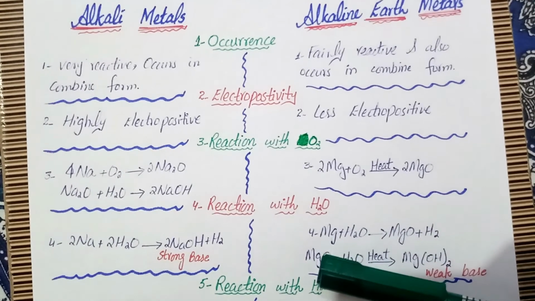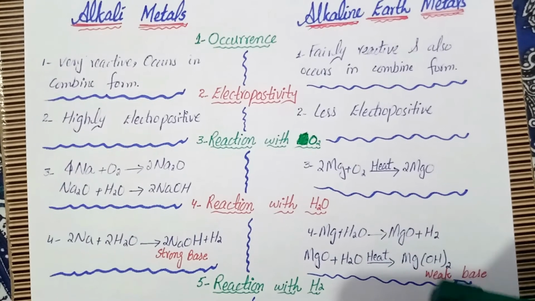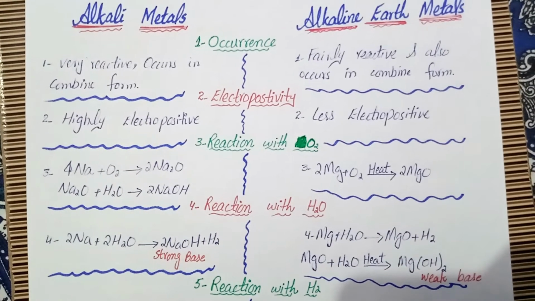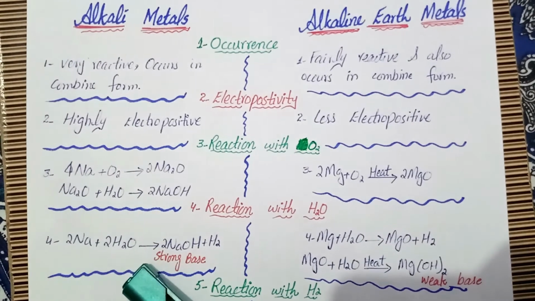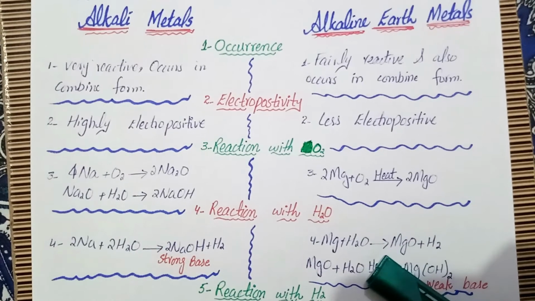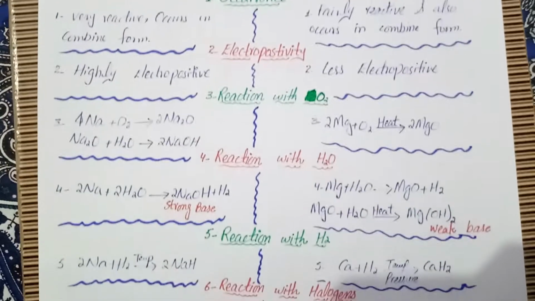So when magnesium oxide reacts with water and heat is given, we will get magnesium hydroxide, which is a weak base. In short, alkali metals give a strong base when they react with water, and alkaline earth metals give a weak base.